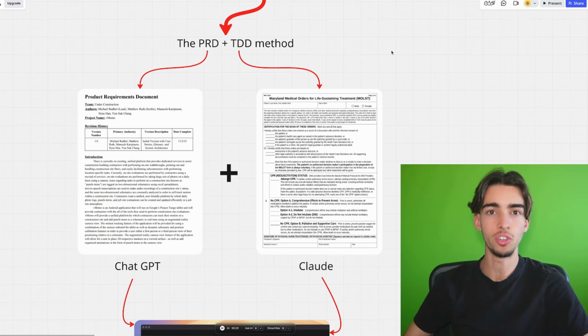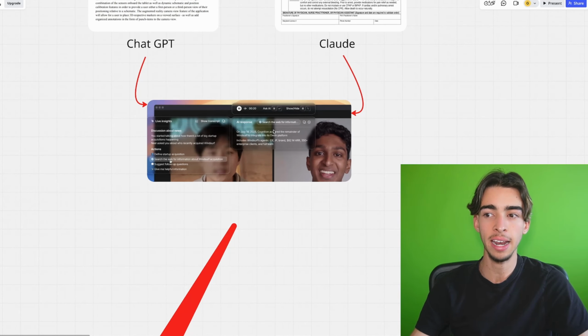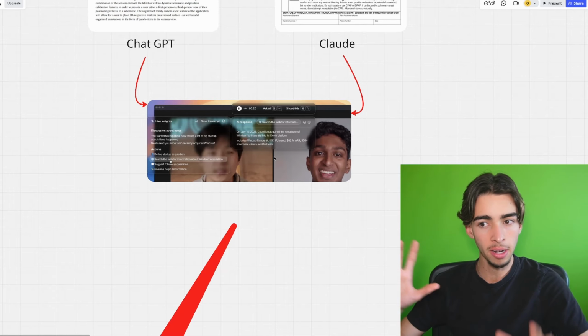And an extra step that you can also do is just add a reference image to your prompt so that Claude can visually know a bit what you're talking about.